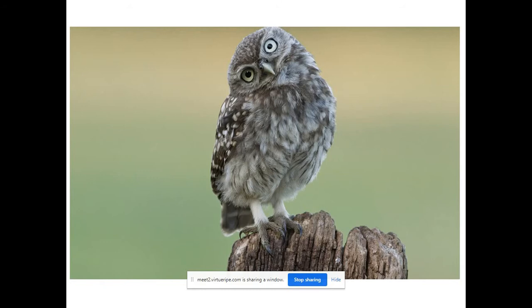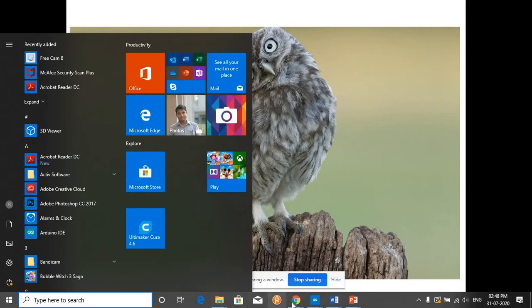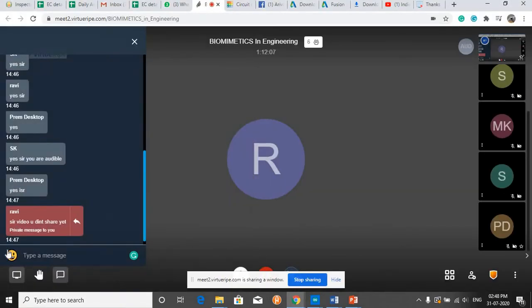And the next one is the owl. So what do you get inspired by this owl? If you have any idea, please text in the comment box. If you have any idea about this owl, please type in the text box.